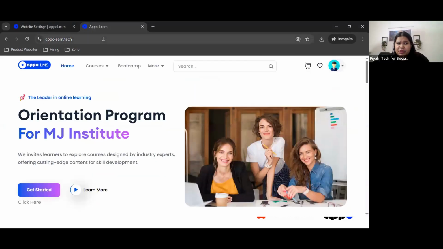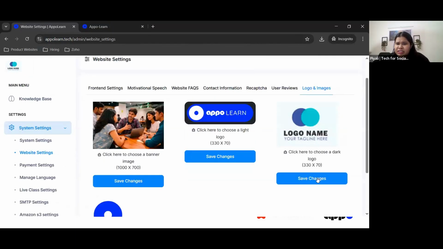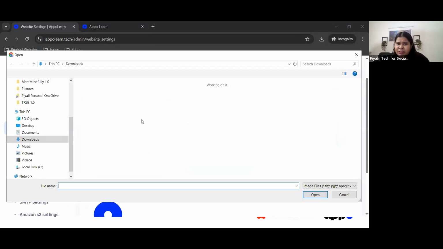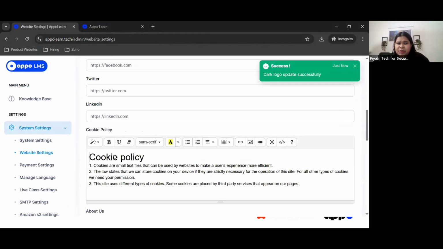Now, if I go to this particular page and I refresh it, I'll see that the logo has been changed to something like a logo name, and this image has also changed. So I'm going to change it back, but this is how you change the branding a little bit, like the branding and the image, and also the images that you see on the website.